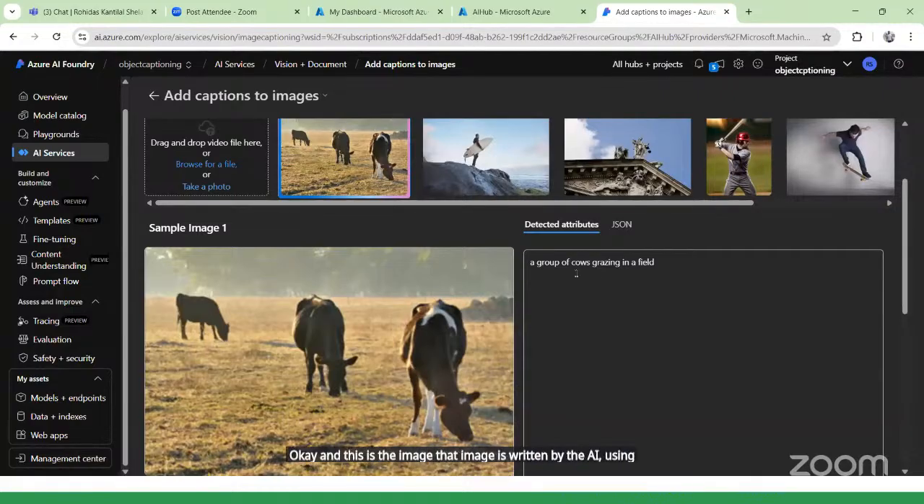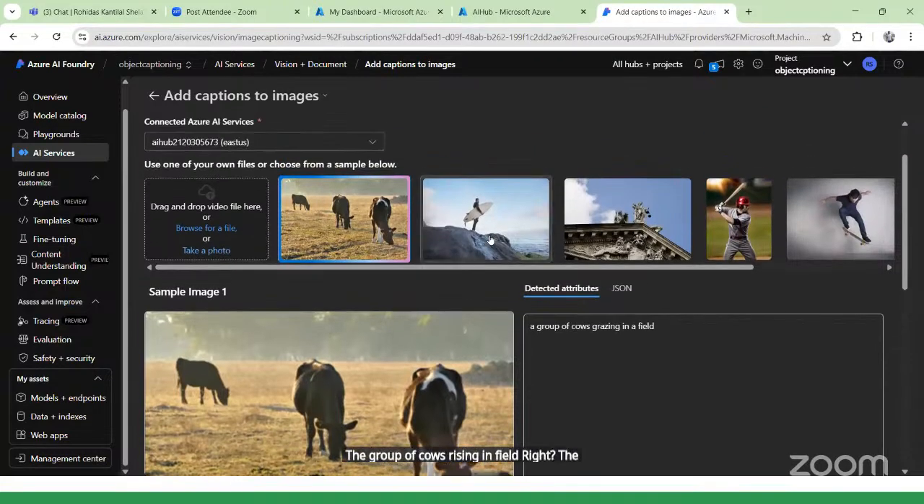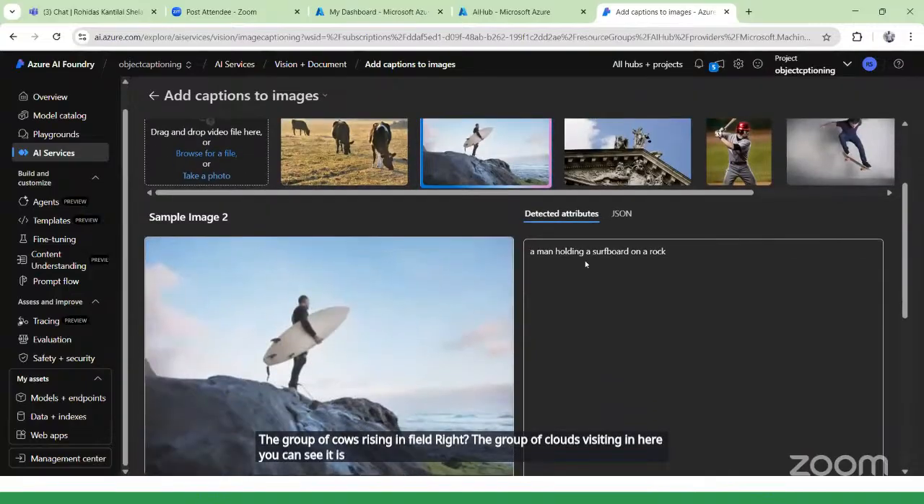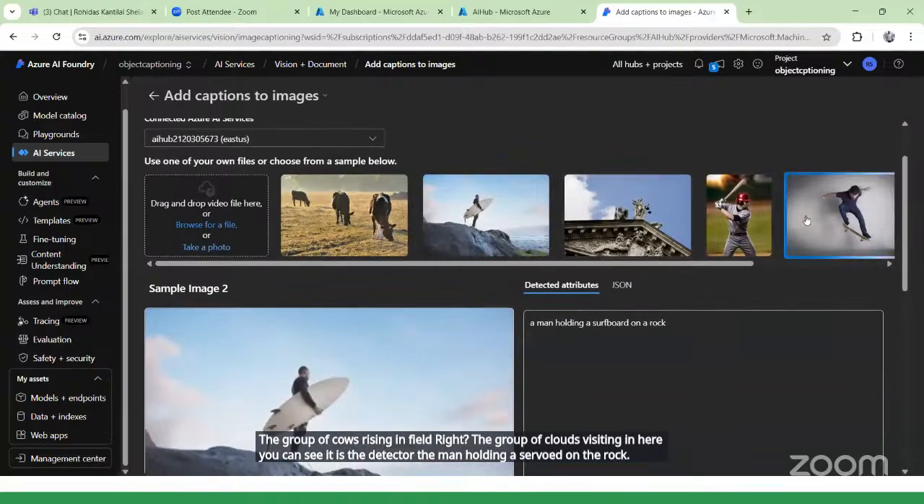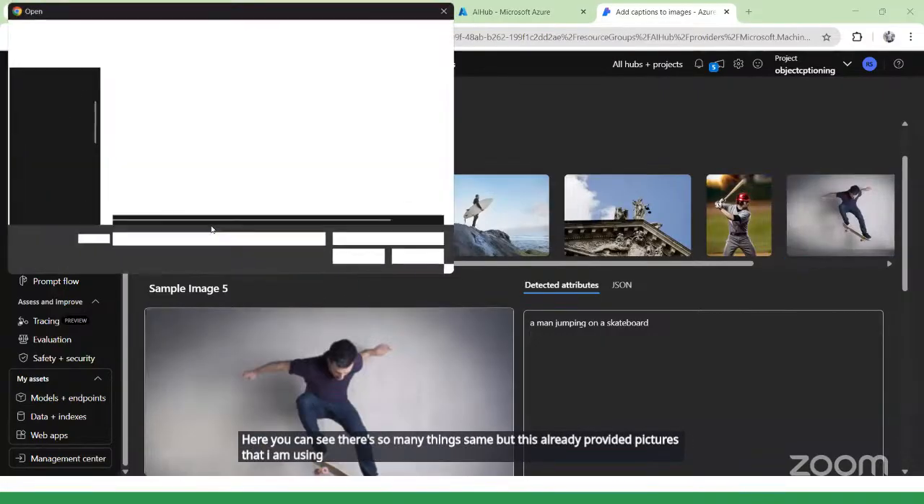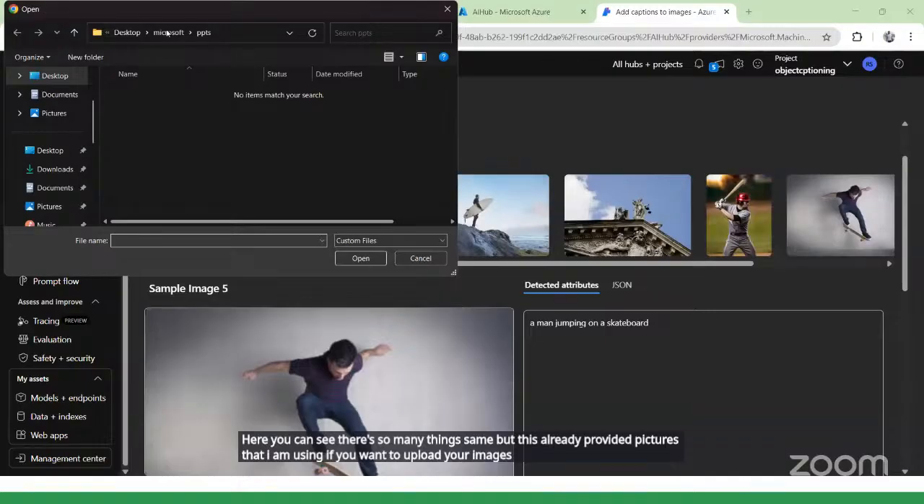What happened? A group of cows grazing in a field, right? Here you can see it detected a man holding a surfboard on the rock. Here you can see so many things. These are already provided pictures that I am using. If you want to upload your own images, you can also upload them over here.